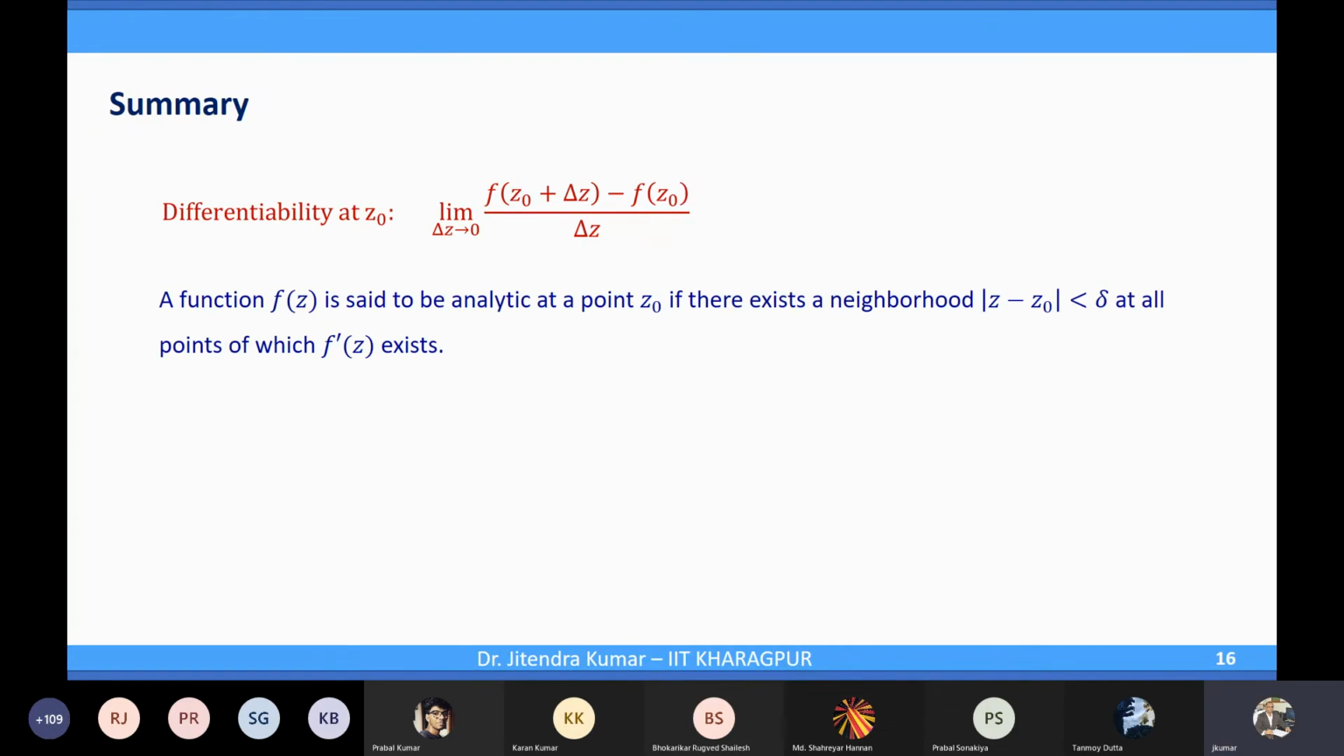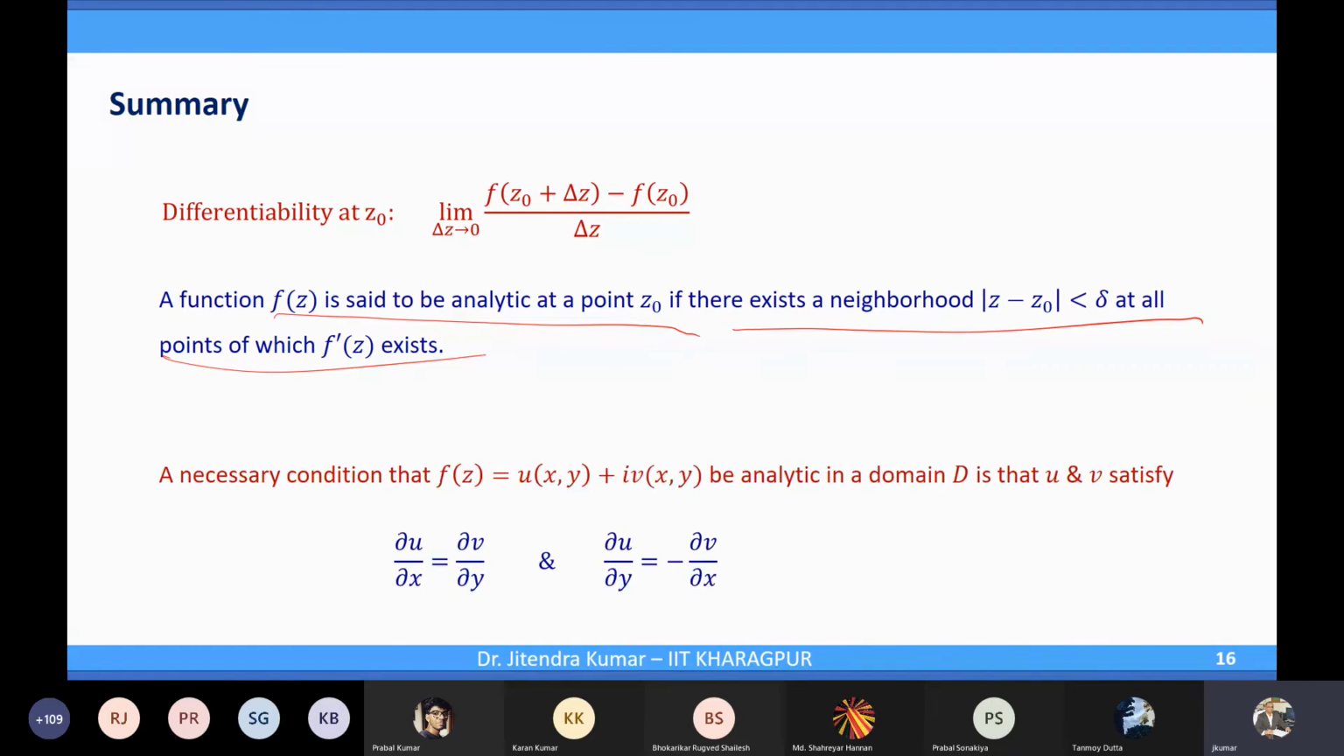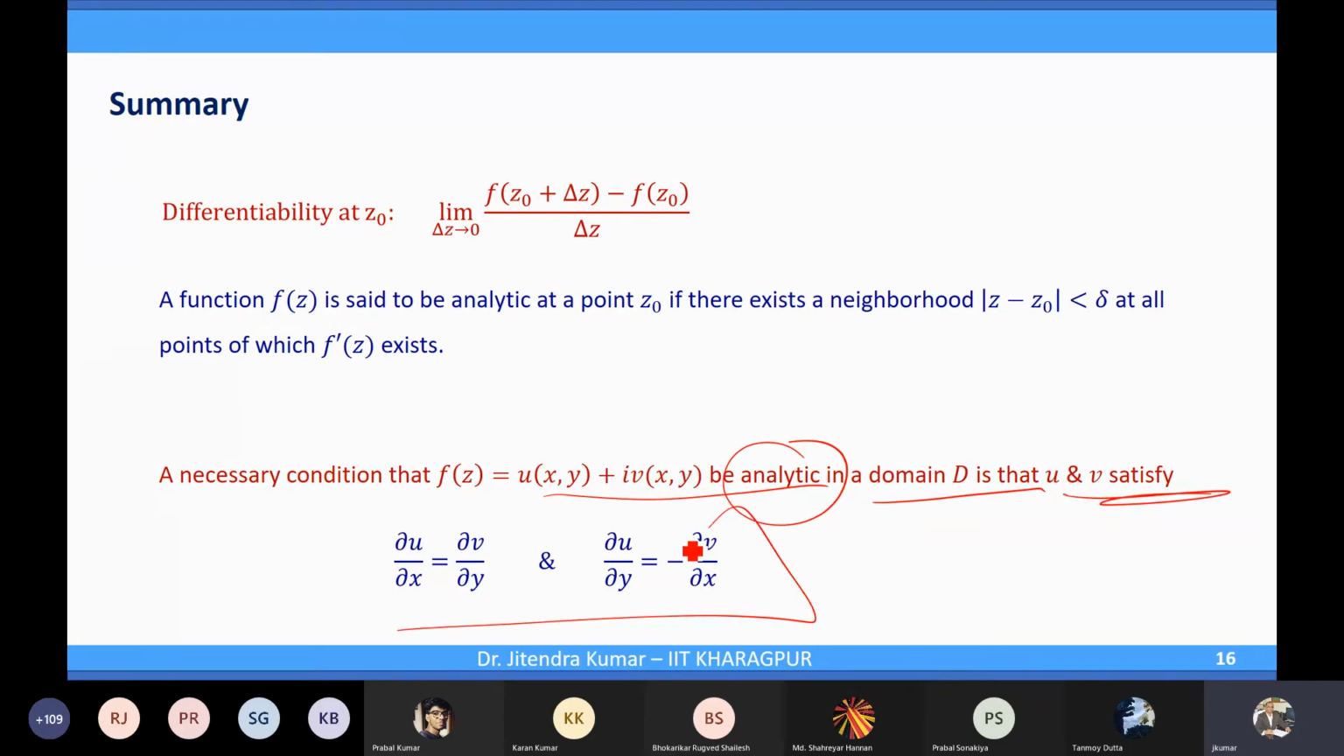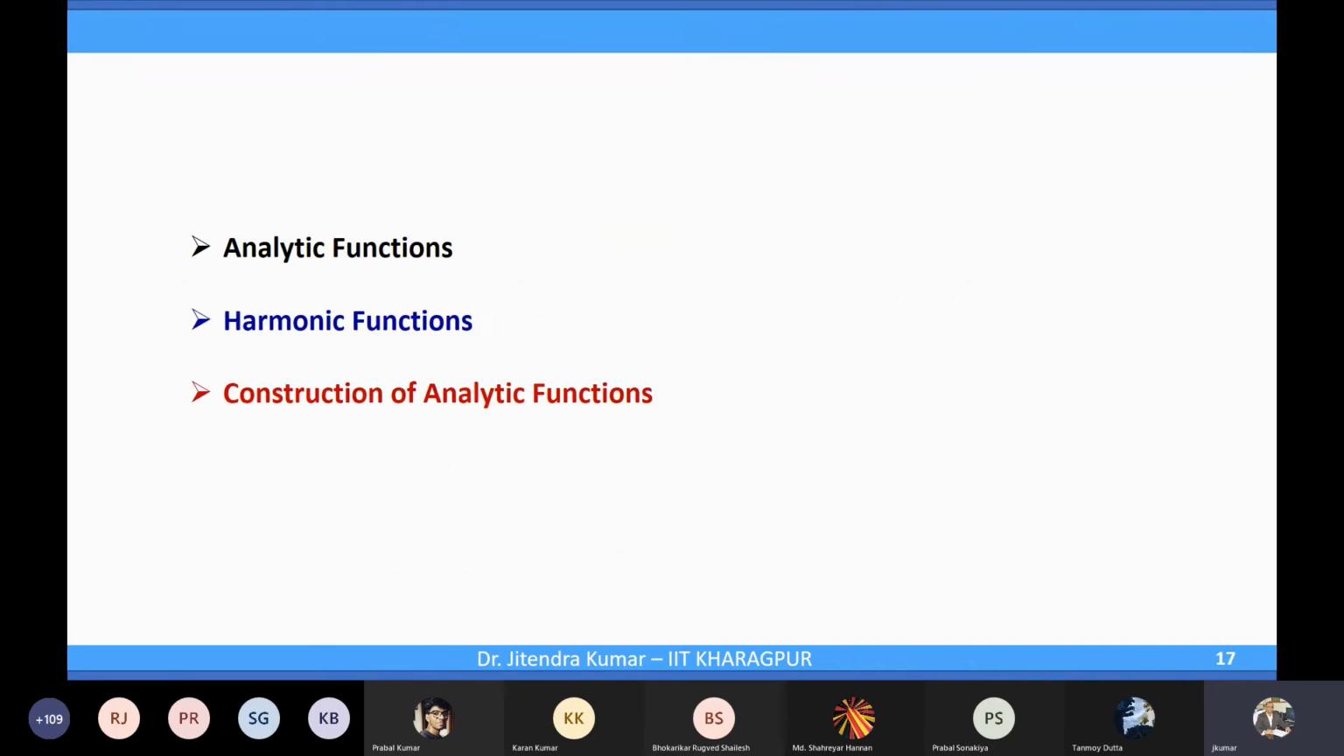So we have seen that f(z) is said to be analytic at z naught if there exists a neighborhood at all points of which f prime z exists. So there is a slight difference between analyticity and differentiability. And a necessary condition to be analytic in a domain is that you must satisfy this in the whole domain. Now in continuation, we will learn analytic functions, harmonic functions, and then construction of analytic functions. That is also important. So we will continue with this.